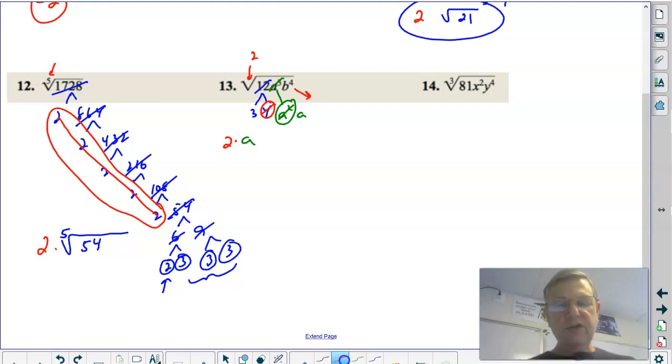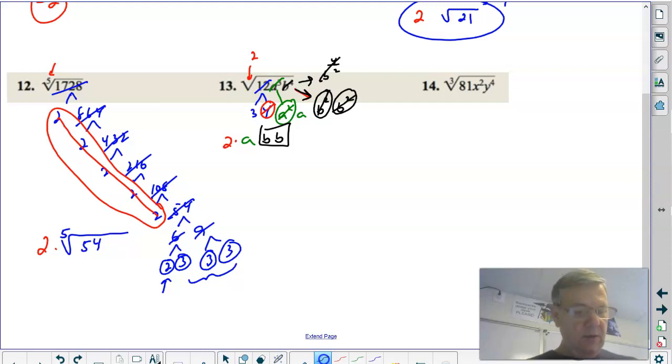B to the fourth, you can do it two different ways here. Let me use a different color. I'll use black. You can think of it as b squared times b squared. What's the square root of b squared? B. What's the square root of b squared? B. Now, you say, well, what's the other way? Well, I could have just thought of it as b to the 4 divided by 2, which is indeed a b squared, right? Same thing? Okay, so anyhow, those are the two ways there. Now, what's left inside?